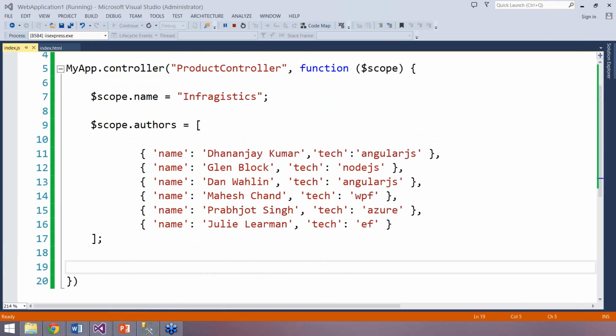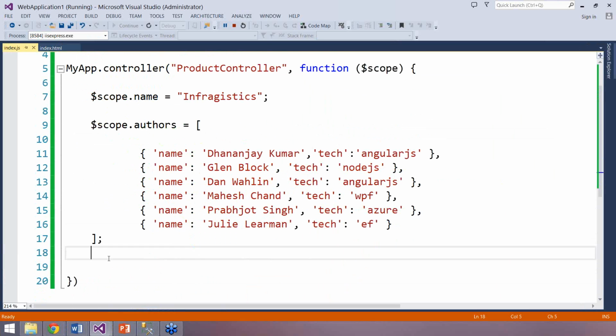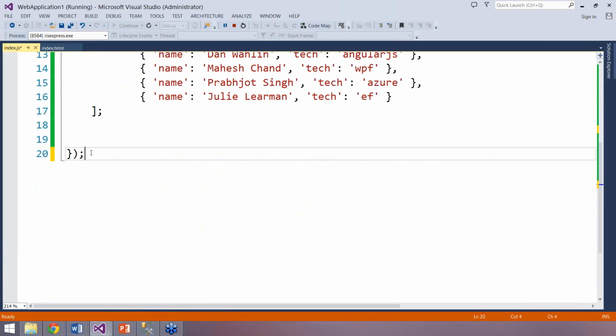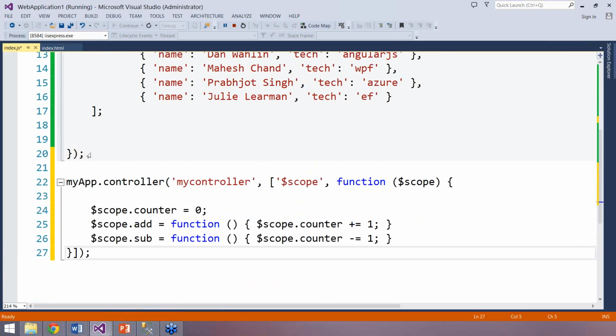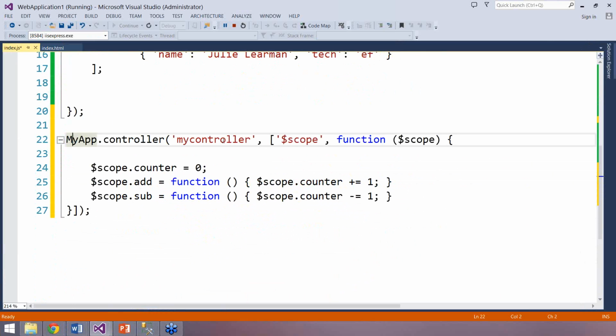So let us see that in the demo. I have created a new controller here, and I can call it counter controller, sorry.